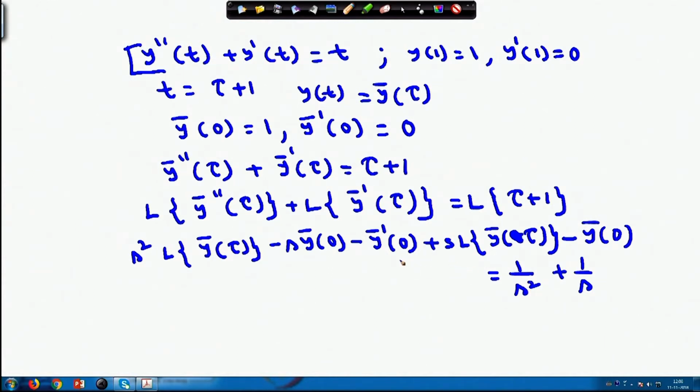Now, substitute the values of y bar 0 and y bar dash 0. If you substitute the values, which you know, y bar 0 is 1, y bar dash 0 is 0.